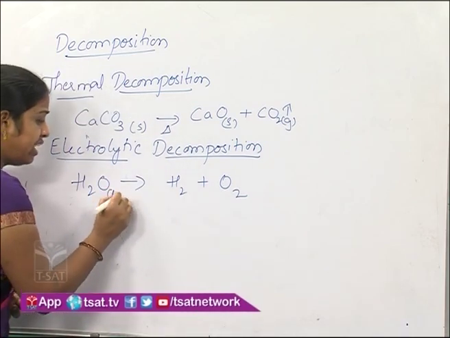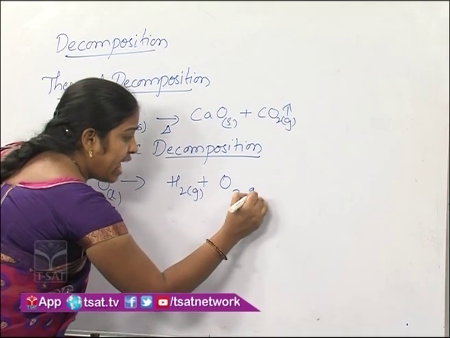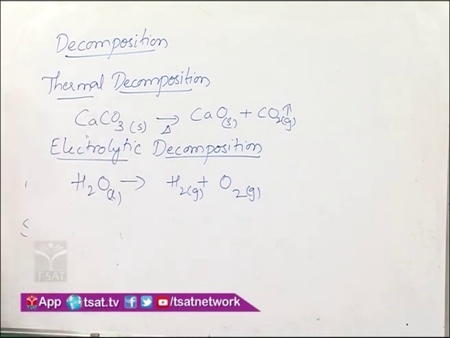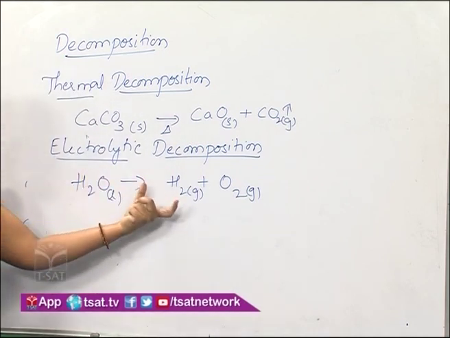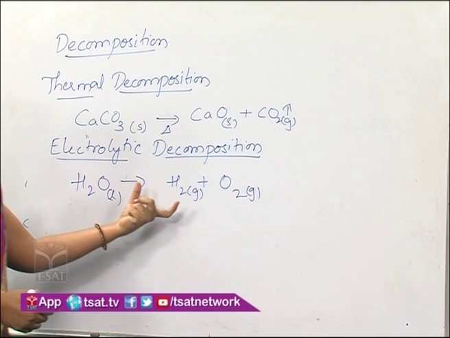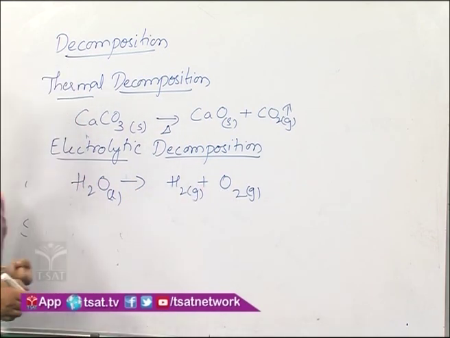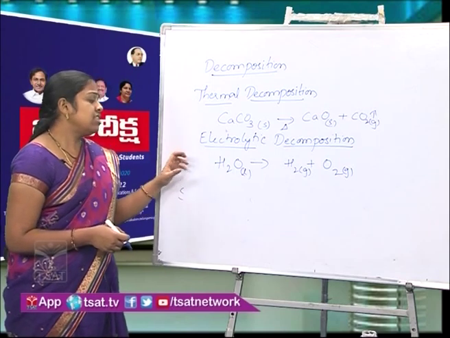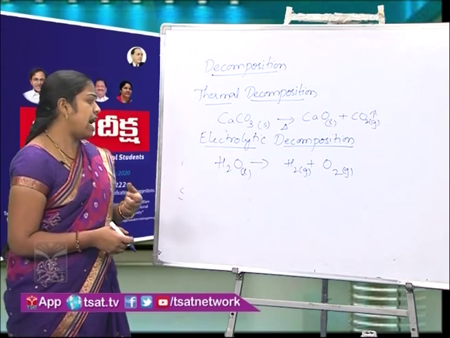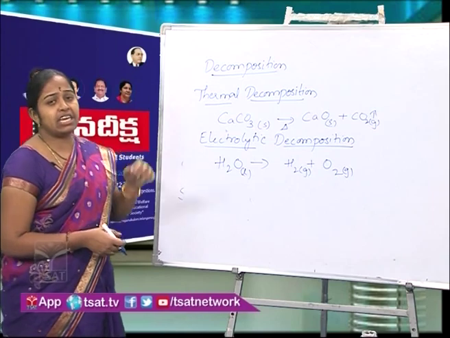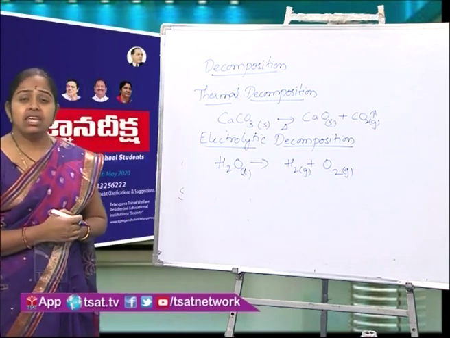Here water is liquid and these two are gases. Hydrogen is formed at the cathode and oxygen is formed at the anode. Like this, when we pass electricity, a decomposition reaction happens, which is called an electrolytic decomposition reaction.